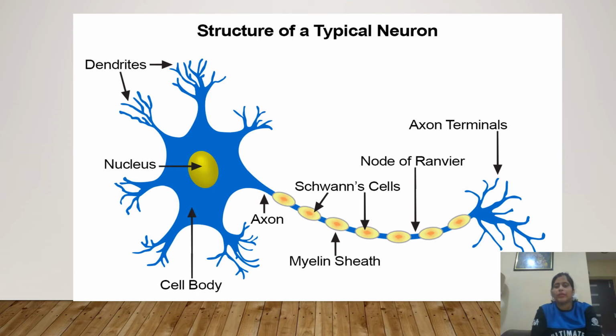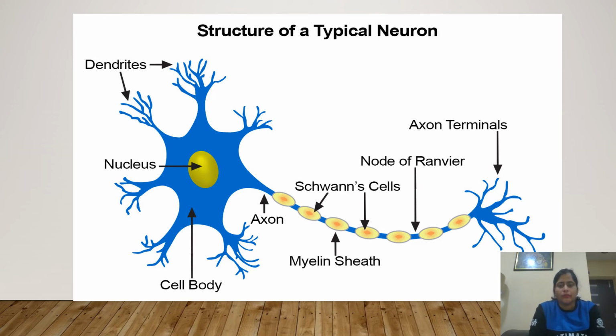This is the typical structure of a neuron, and more than one neuron constitutes a nerve. This is present throughout our body, that there are various neurons which make nerves.